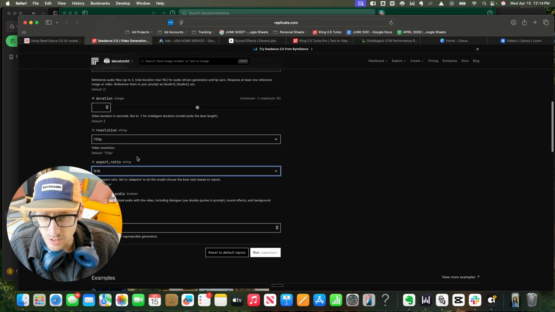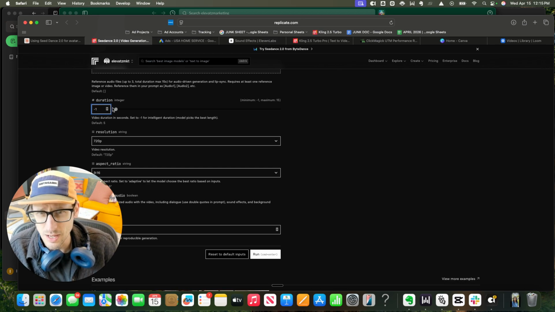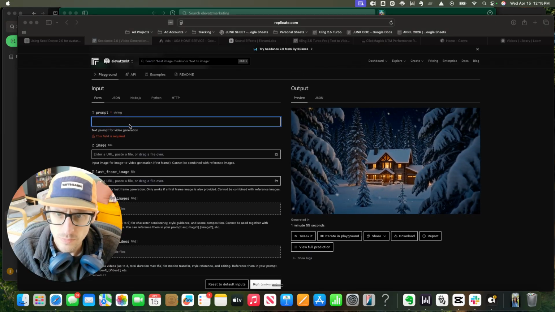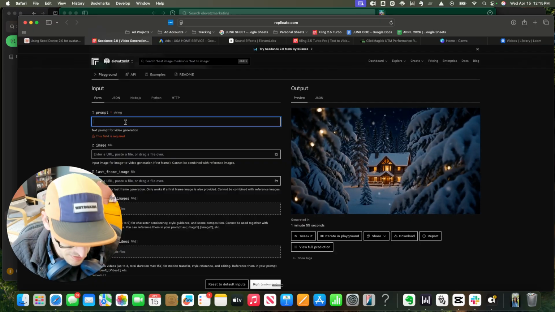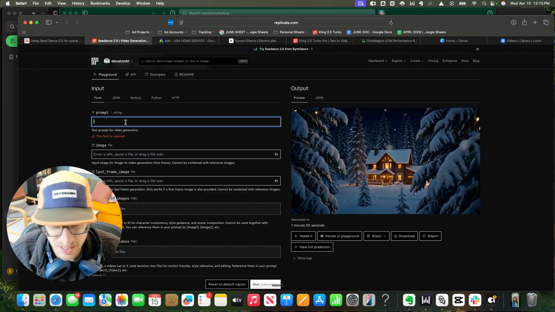Generate audio. Yes, I'm going to ask it to generate some audio. I'm actually going to go -1 here because I wanted to create it at the duration it feels is best. And then, okay, so we're going to voice prompt this. Here's my idea of what I'm going to have here. And I don't know if this is going to work out, so I'm on the fly. Again, we're just seeing how this works.